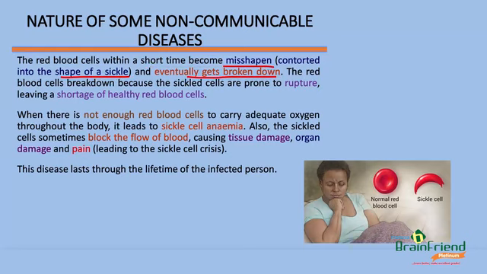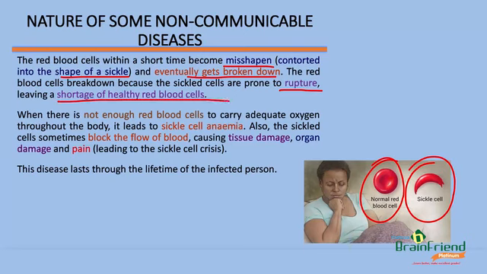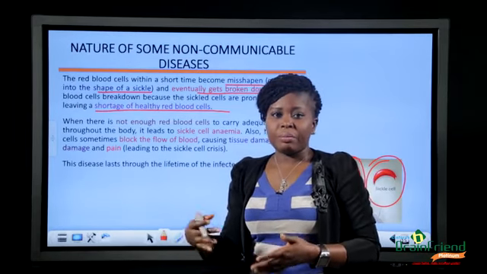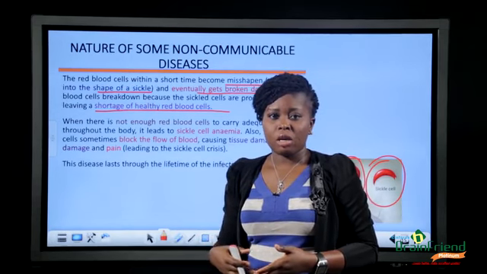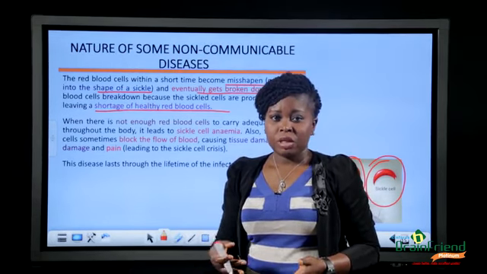Now, these red blood cells break down because the sickled cells are prone to rupture. Remember, they are no longer normal. They are sickled, they are misshapen, they are contorted. So they are very, very prone to rupture or burst. And when all those sickled red blood cells have ruptured, they cause a shortage of healthy red blood cells. Imagine that there are several healthy red blood cells, and then plenty of them are being misshapen, rupturing, dying. It will lead to a shortage.